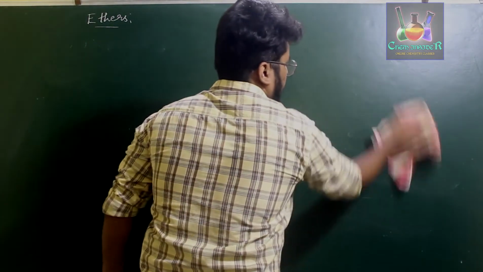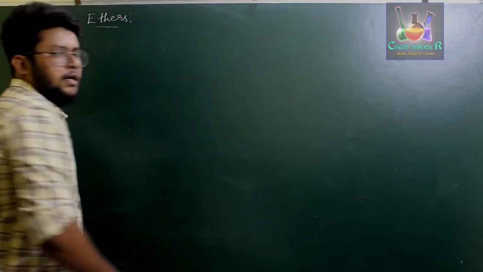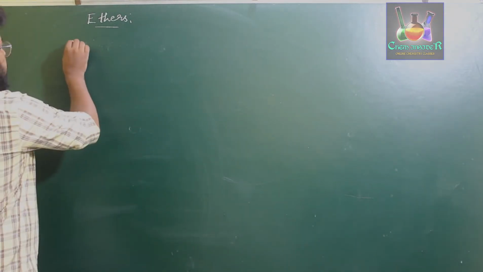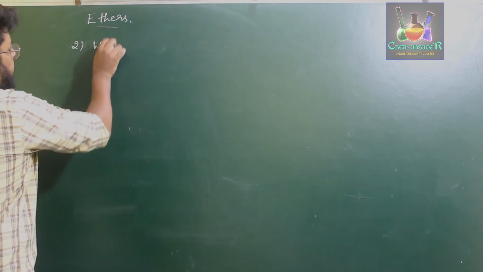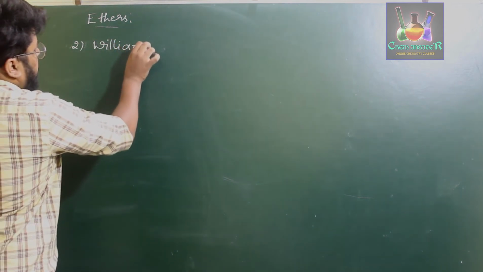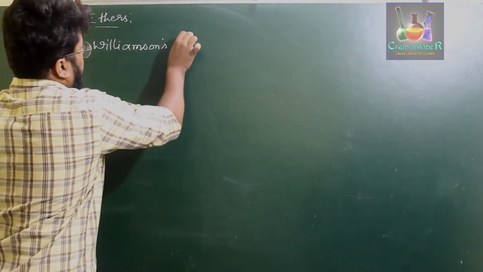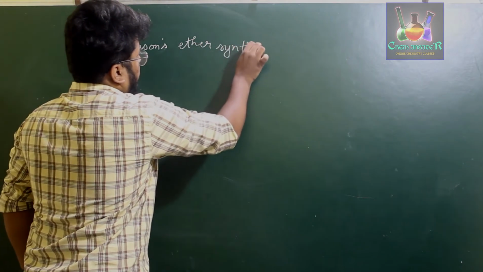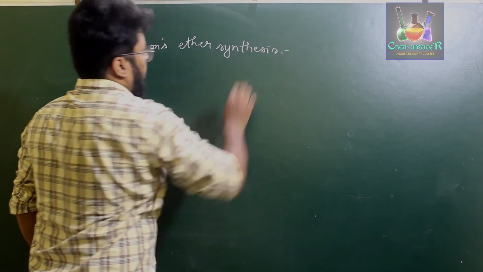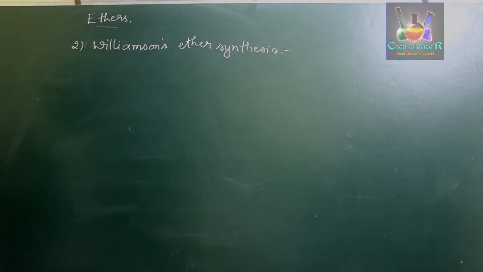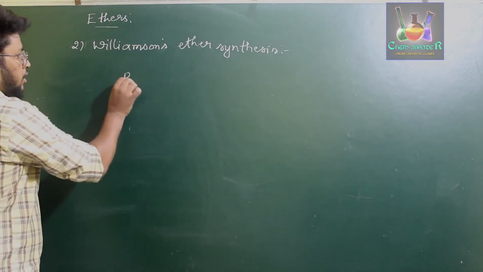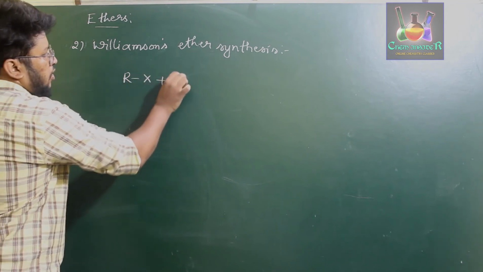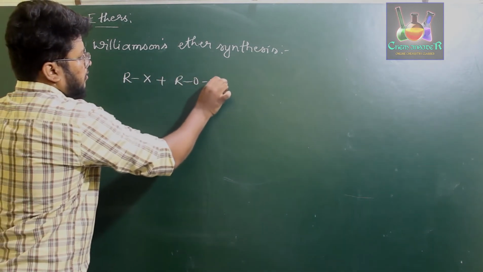So in Williamson ether synthesis, which is a commonly used method of preparation of ether, what we do is we treat alkyl halide with sodium alkoxide.